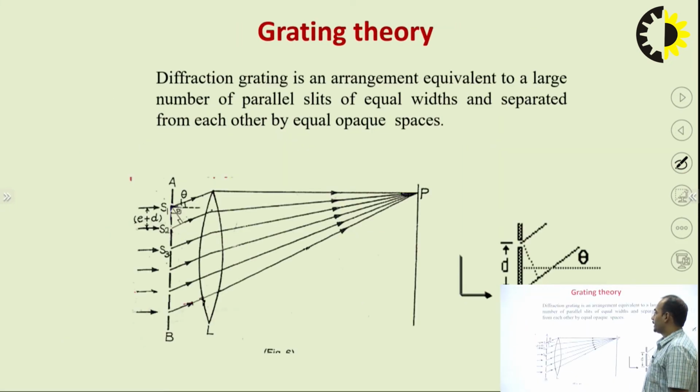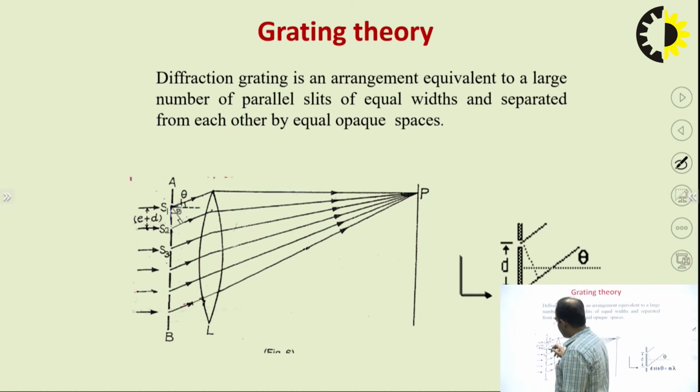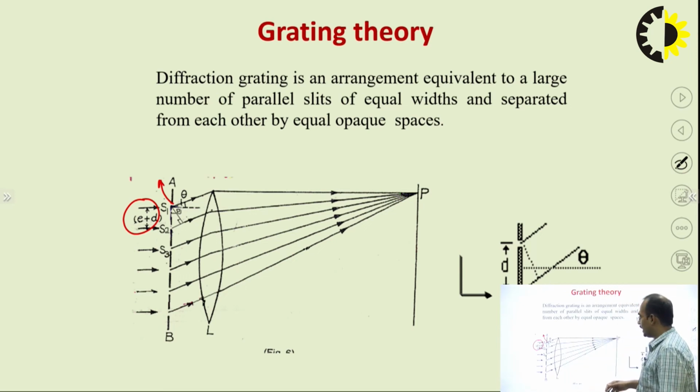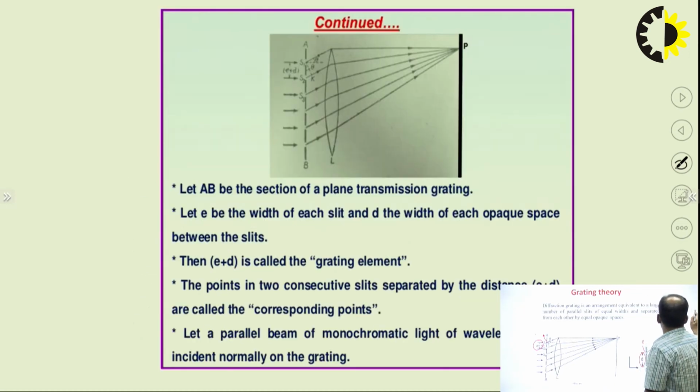Now what is grating theory? Diffraction grating is an arrangement equivalent to a large number of parallel slits of equal widths and separated from each other by equal opaque spaces. So you can see here I am using n number of slits, and these slits are spaced by E plus D. So E plus D is the distance, this is the opaque of the slits, and the distance between the slit is D. So you can see here the distance between the slit is D and the opaque is E.